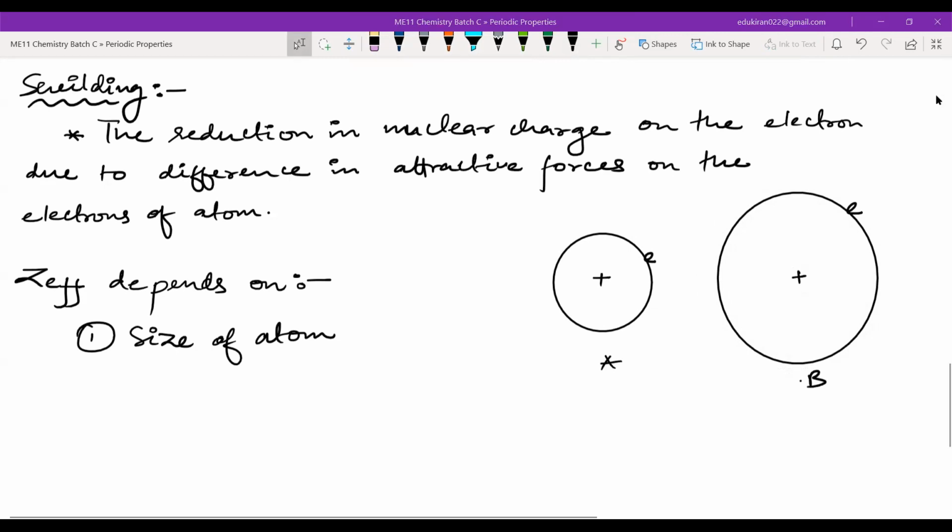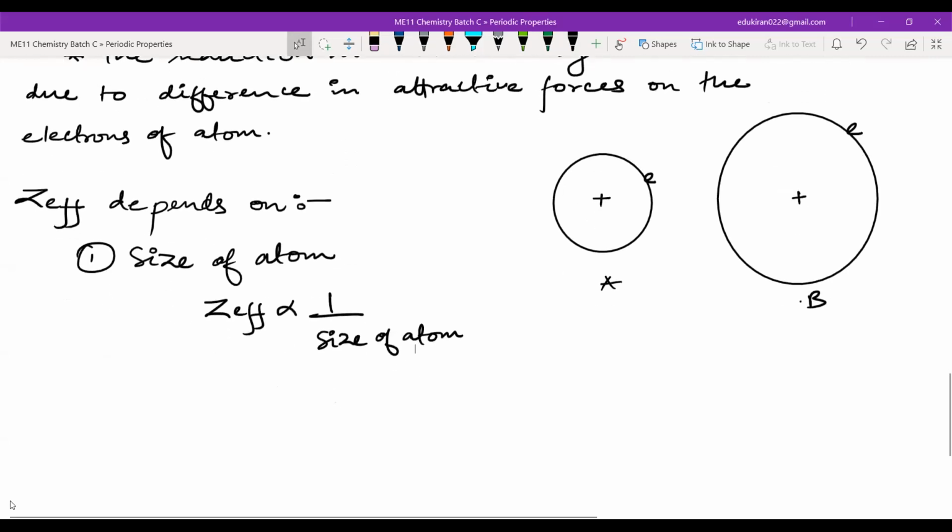Yes. Okay. So Z effective will be high if you have a small size of atom. Yes or no? Yes, sir. That means I can say Z effective is inversely proportional to the size of the atom. That means I can also say that Z effective is inversely proportional to the principal quantum number.